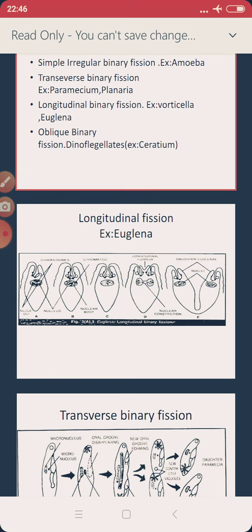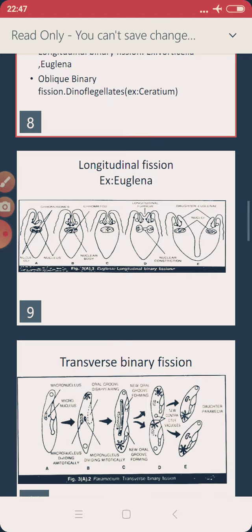Next we have something called transverse binary fission. What do you mean by transverse binary fission? Here the parent will be divided in a particular plane. We say that the plane of the division runs along the transverse axis of the individual. I keep on telling you that in this chapter we need to remember all the examples, like which type of division takes place in which type of organisms. When we talk about transverse binary fission, the examples we give here are Paramecium and Planaria.